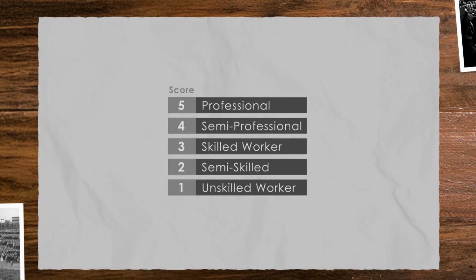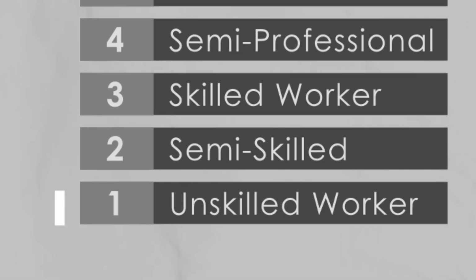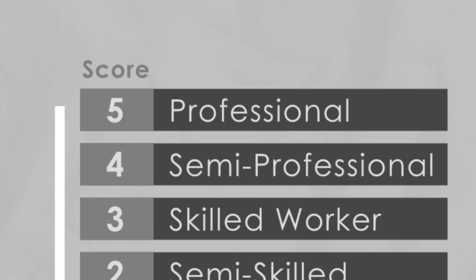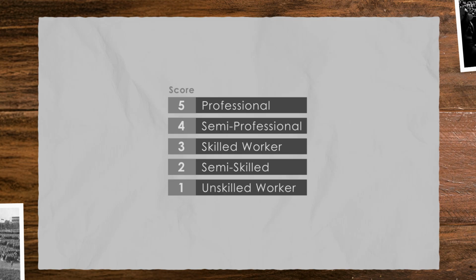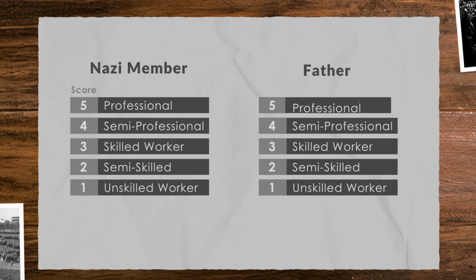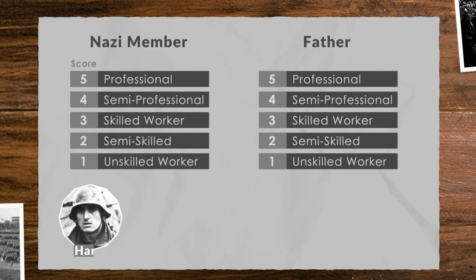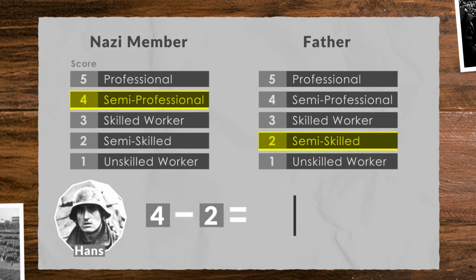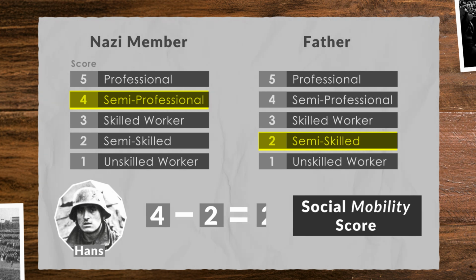You can think of this as like a ladder. The higher up with the bigger score, the higher the status of that member. Once they'd done this, another score was given for the Nazi member's father. Consider an example, Hans. He worked as a teacher, a semi-professional job, a score of 4. His father worked as a machinist, a semi-skilled job, a score of 2. The researchers then took the first number and subtracted the second, leaving a social mobility score. For Hans, this is 2.